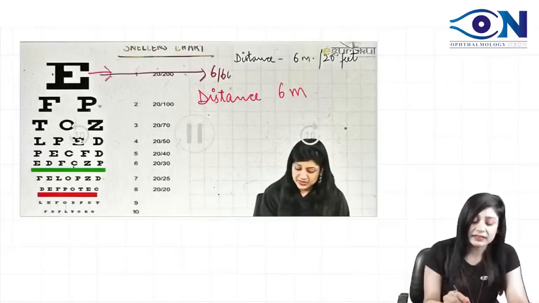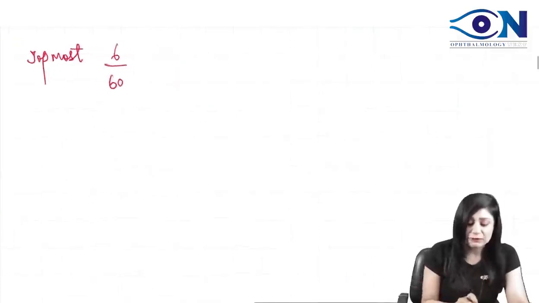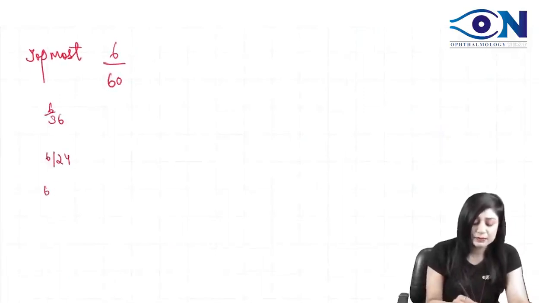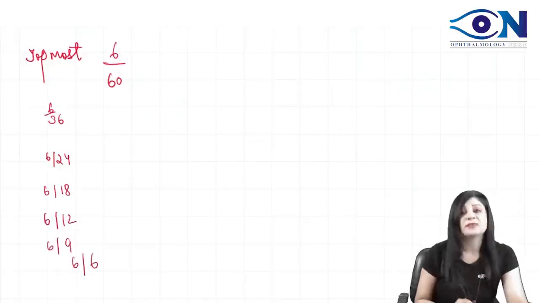Topmost letter, the next one, the next one. When the patient is reading the topmost letter, it is 6 by 60. From 6 by 60, it will be 6 by 36, then 6 by 24, 6 by 18, 6 by 12, 6 by 9, and finally 6 by 6.